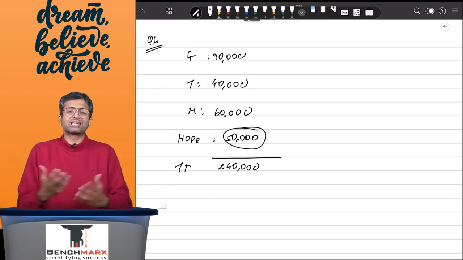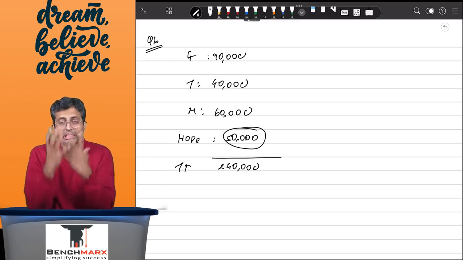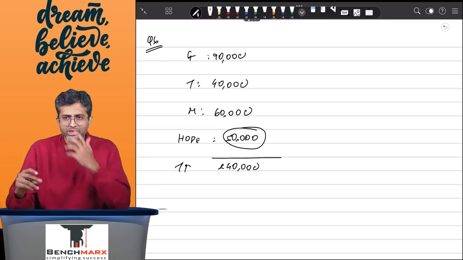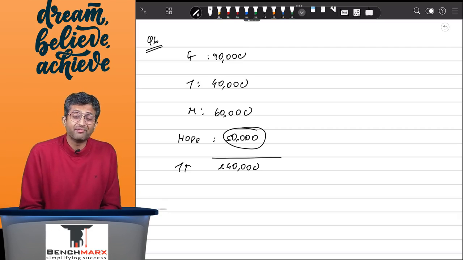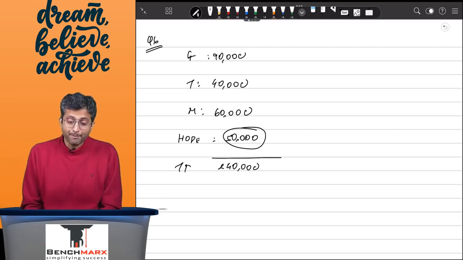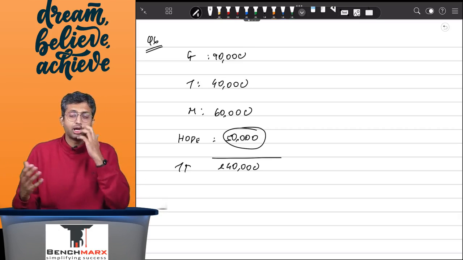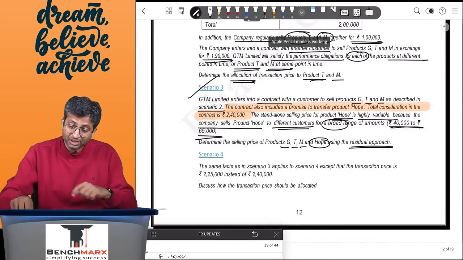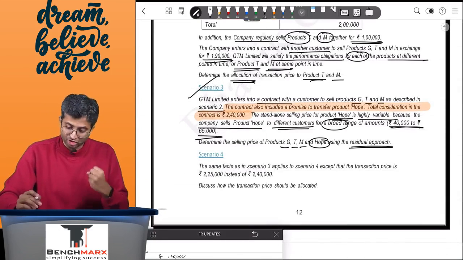Now you can't just accept 50,000 under the residual approach, because the residual approach is not really a valuation method, but it is a balancing figure approach. It just says that your balancing figure is your answer, and hence in order to verify, we will have to compare this 50,000 with the price which the entity reasonably expects, which is between 40 and 60. Since 50,000 is between 40 and 60, it can be accepted as the allocated transaction price.